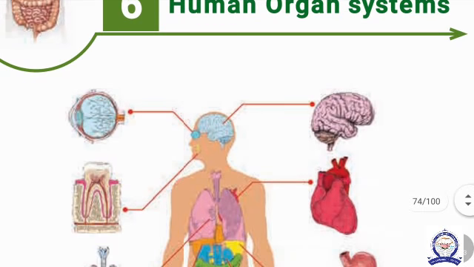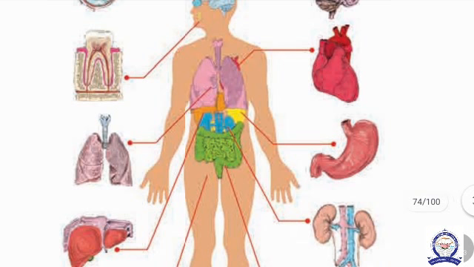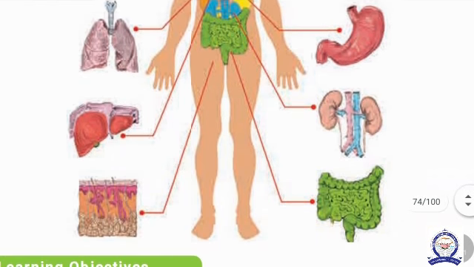For example, human eye, brain, teeth, lungs, heart, stomach, liver, pancreas, large intestine, small intestine, kidney. These are examples.